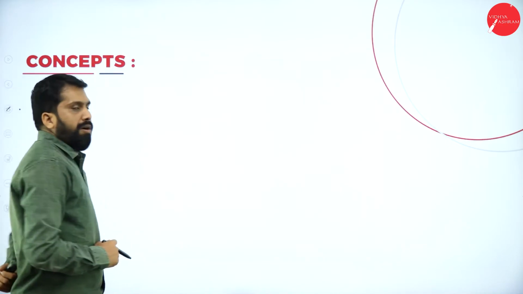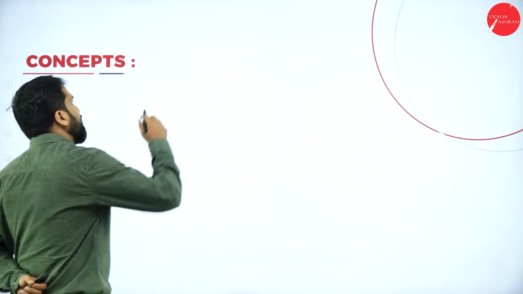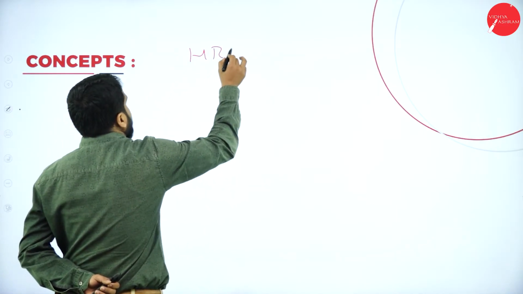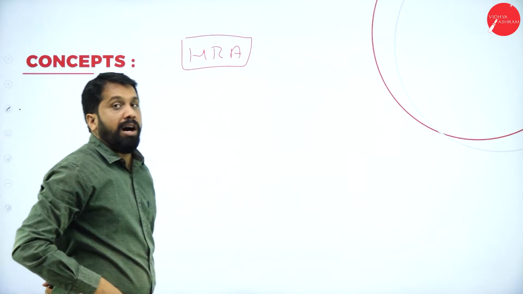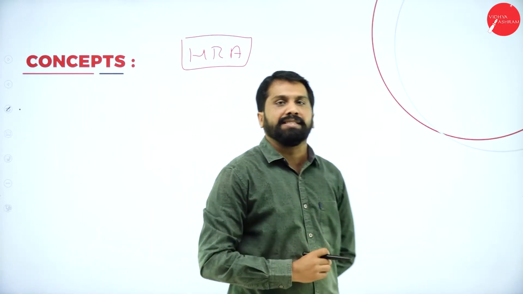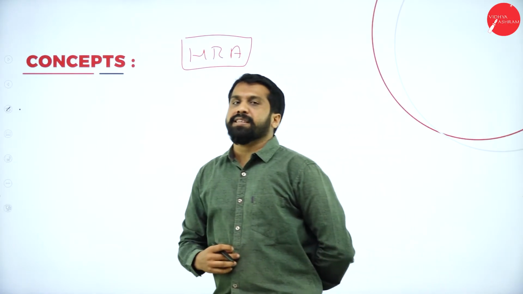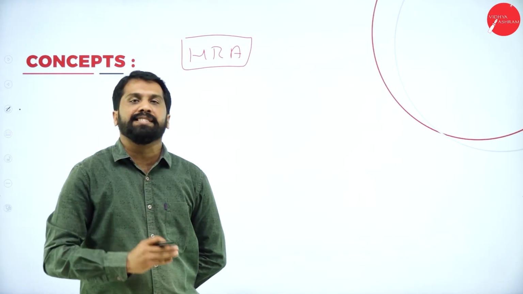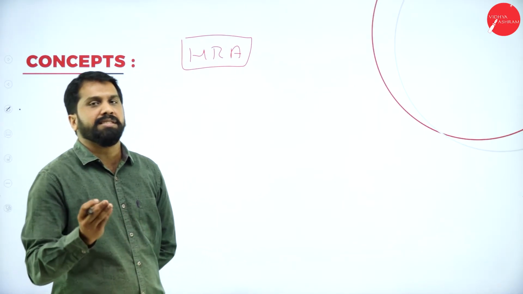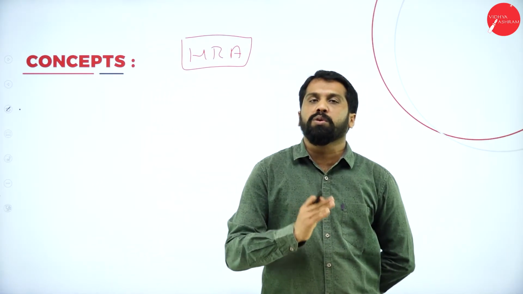Now, in problem number 2, the same procedure we have, but we have one extra thing. That is HRA. HRA means what? House rent allowance. What does house rent allowance mean? For example, you are working for XYZ company in Bangalore. In Bangalore, you don't have your own house.